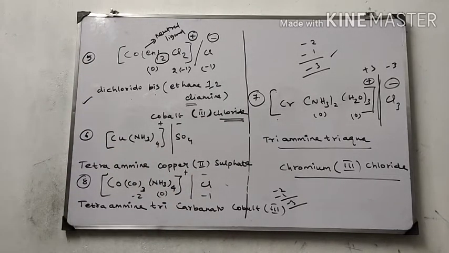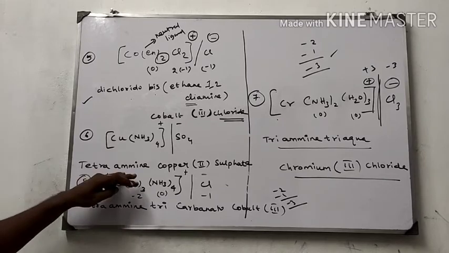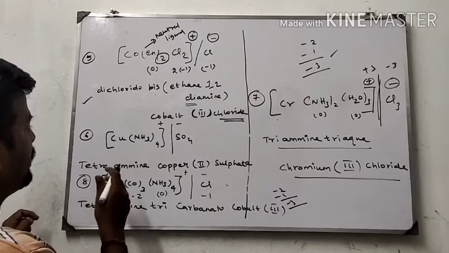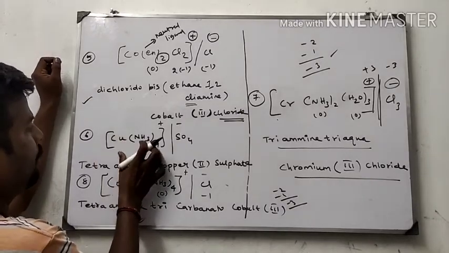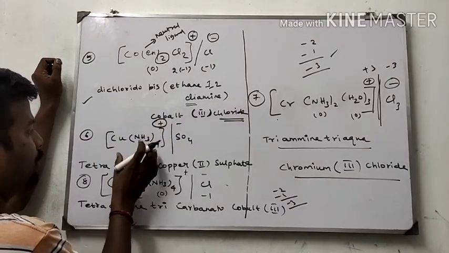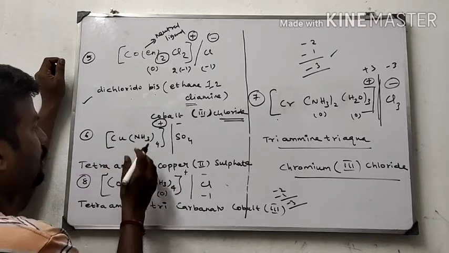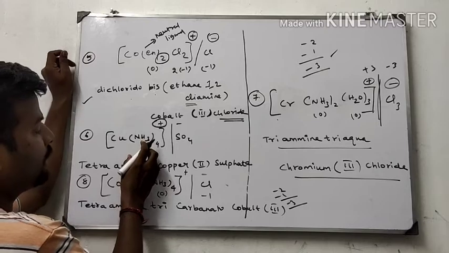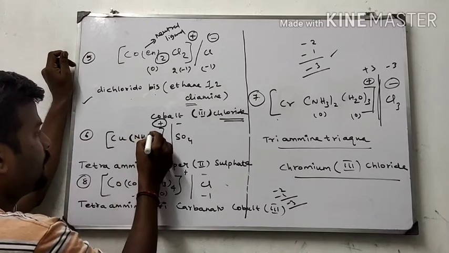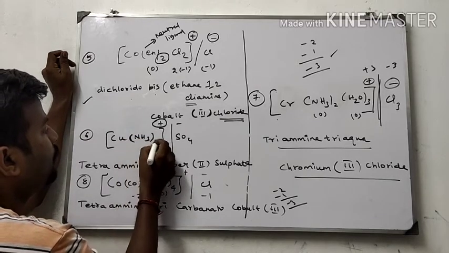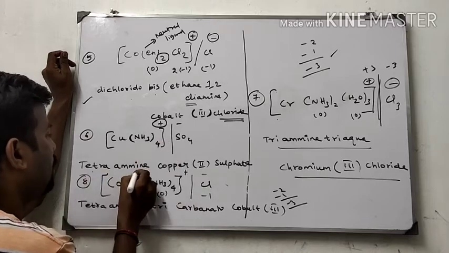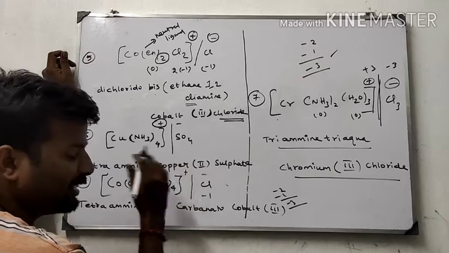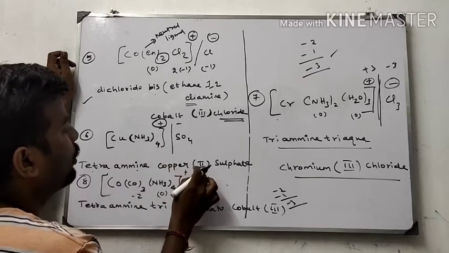Already explained. Next one is this one. The name is tetraamine copper 2 sulfate. This is a coordination complex. This is a cationic species, so we write the cation part first. In the cationic part, this is a complex ion. In the complex ion, we give the first priority to the ligand. How many amine compounds are there? 4. Therefore, tetraamine copper. Because the metal is present in the cationic part, we have to write the same metal, copper 2 sulfate.